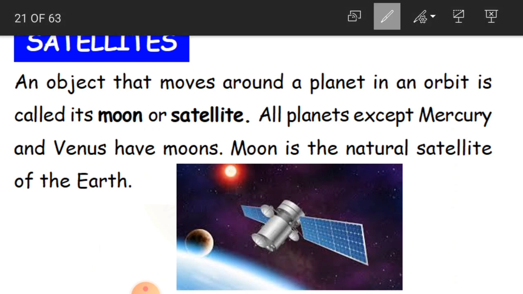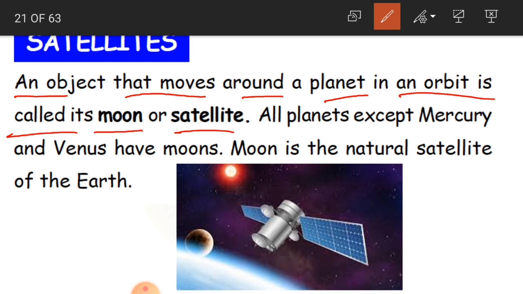Everybody might have heard this word satellite, but what exactly is it? An object that moves around a planet in an orbit is called its moon or satellite. See, the universe has so many celestial objects: stars, planets, asteroids.